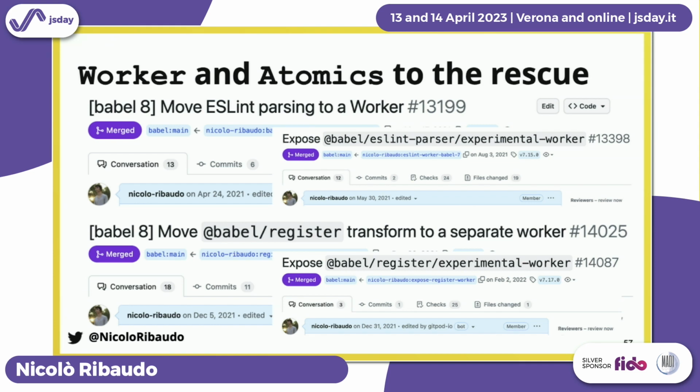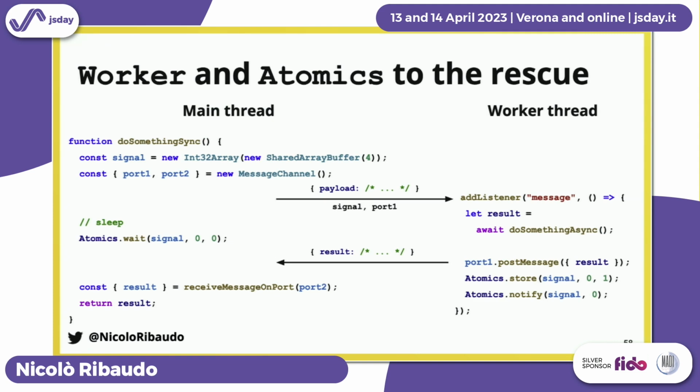We considered it a breaking change, not because it was really breaking, but because it was potentially unsafe, since it was completely rewriting how these packages were written. So they're only exposed as experimental now, even though it's been 2 years. And how does this work? In the main thread, we have our synchronous function that really has an asynchronous implementation, but that should only be an implementation detail.